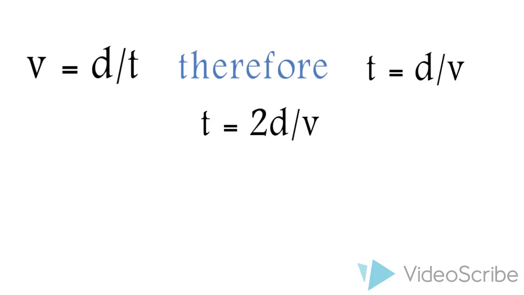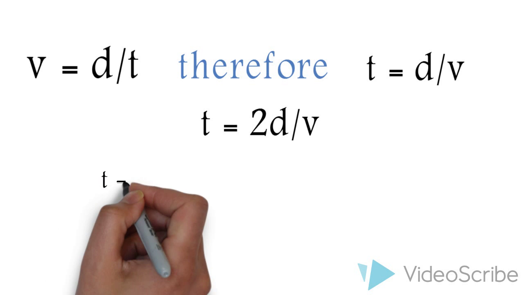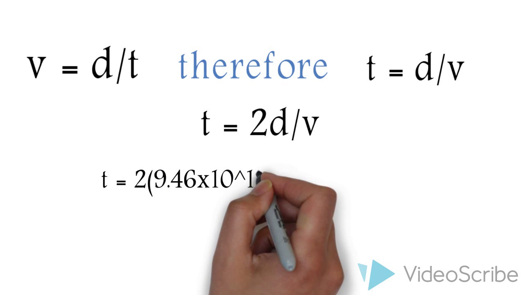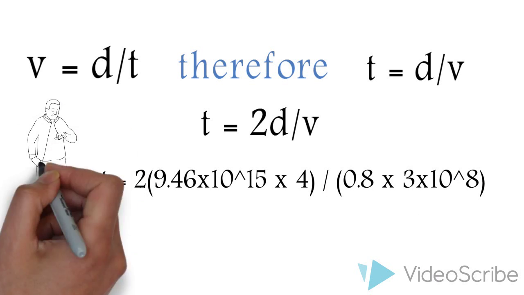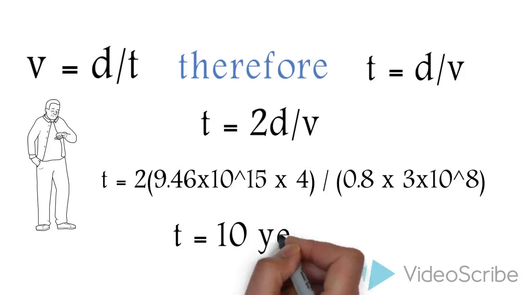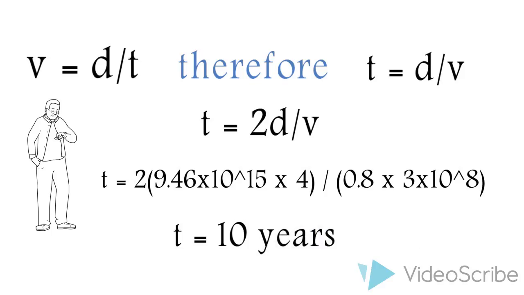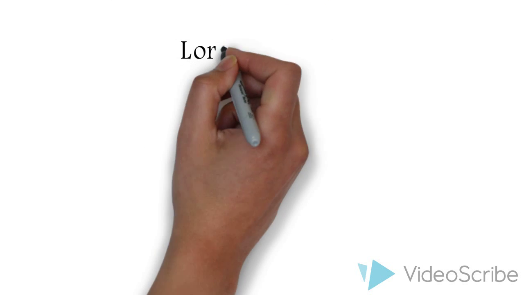1 light year is 9.46 times 10 to the power 15 meters, so 4 light years will be 3.78 times 10 to the power 16 meters. Therefore, the time taken will be 2 times 4 times the value of 1 light year divided by 0.8 multiplied by the speed of light. This is approximately 10 years, according to the twin on Earth. The spacecraft's clocks will be reduced by the reciprocal of the Lorentz factor, which is a factor by which time, length, and relativistic mass change for an object while it's moving.